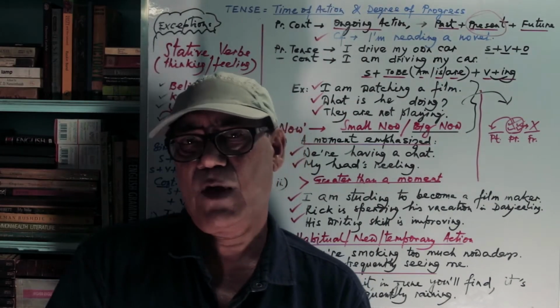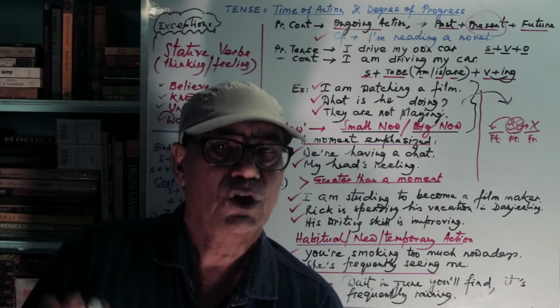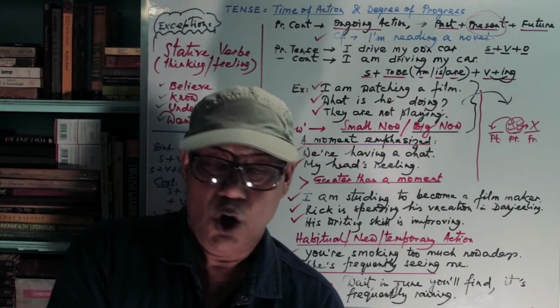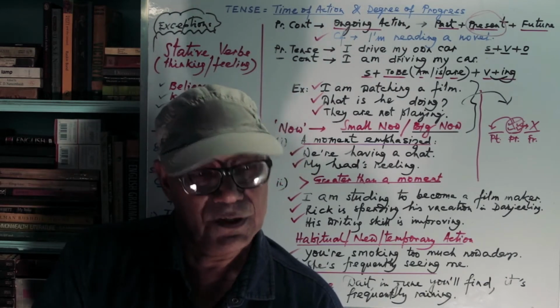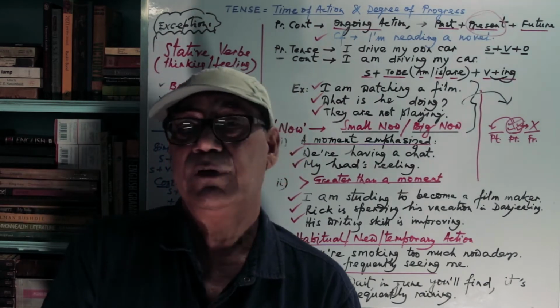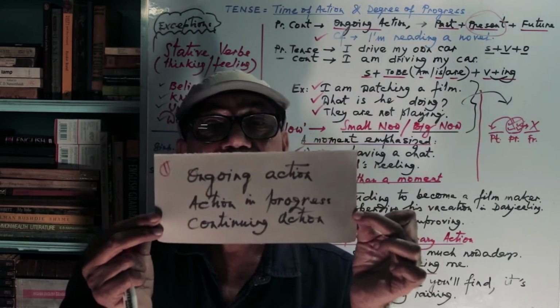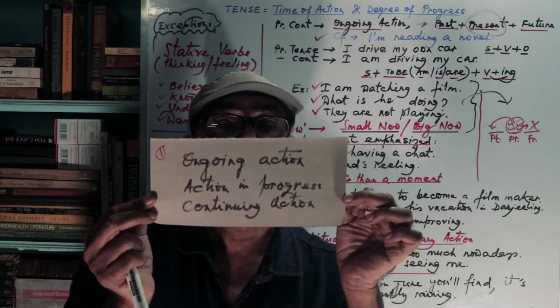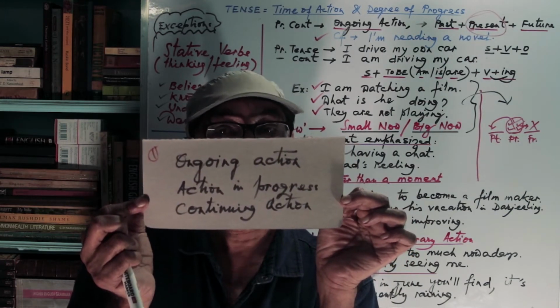Three items you have to keep in your mind when we say progressive tense or continuous tense. That is ongoing action, number one. Number two, action in progress or continuing action. These things are almost the same thing and you have to remember these things whenever it comes to continuous tense.